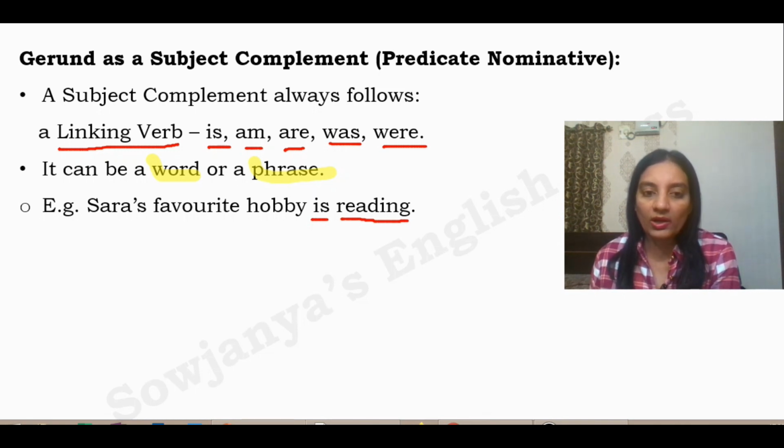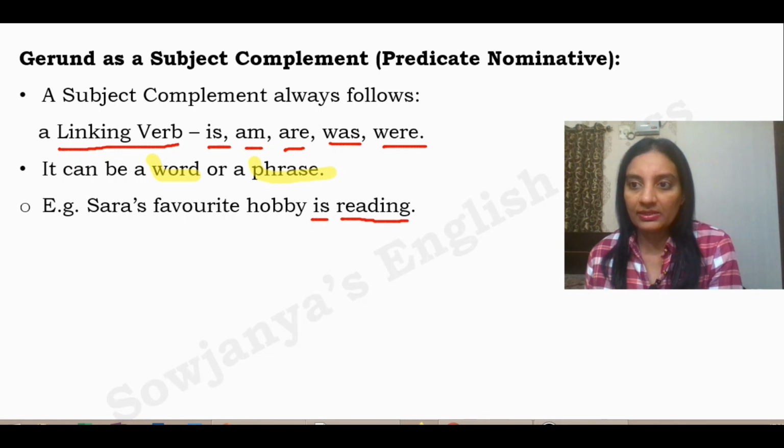Now reading is what? Sarah's favorite hobby. In that way it is modifying the subject over here. So subject complement always modifies the subject. You have to keep this in mind. And predicate nominative, in the sense that our predicate is only the finite verb present in this sentence, is, and reading is called the predicate nominative. Is what? Reading. Whichever word answers this is what, then it becomes its nominative. Is it clear so far?